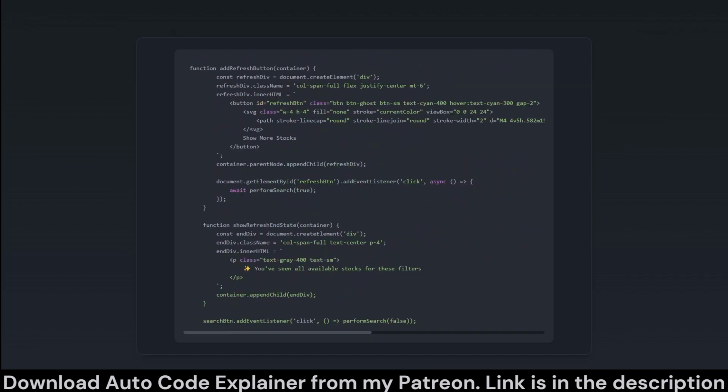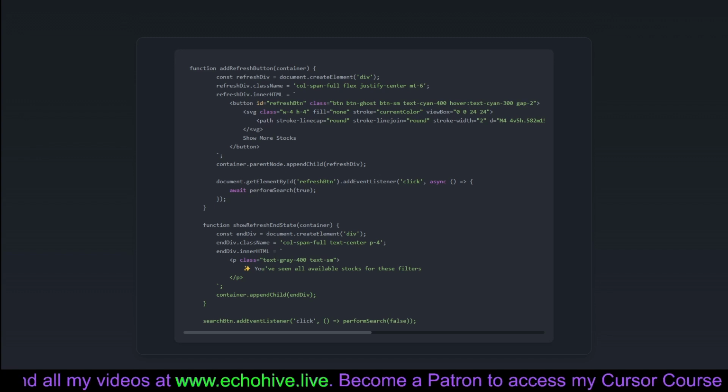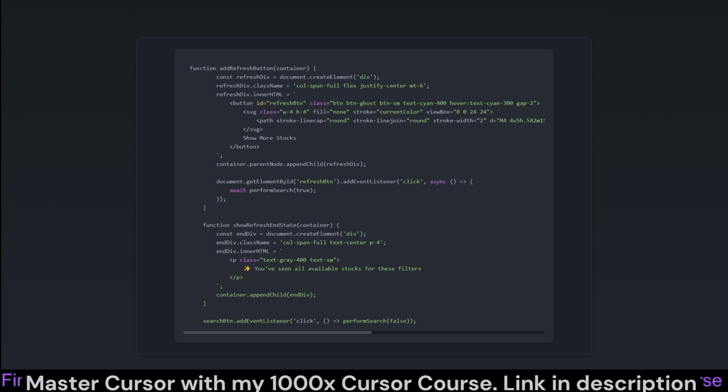Here, we've got the code that adds a refresh button and handles the UI when all available stocks for the set filters have been viewed. The addRefreshButton function adds a neat button at the bottom of the search results, allowing users to refresh and check out additional stocks if there are any more to see. It's like offering an encore in a play, letting users see a bit more if they're really into it.